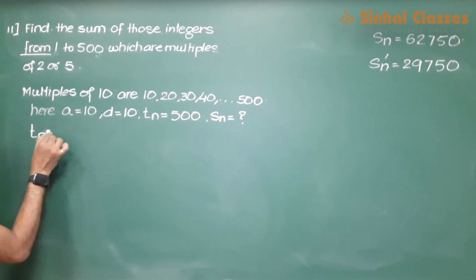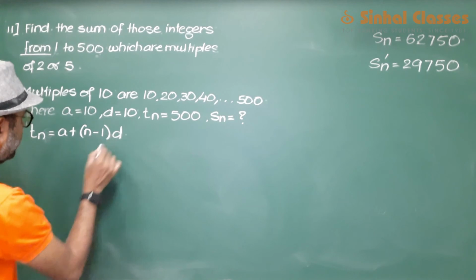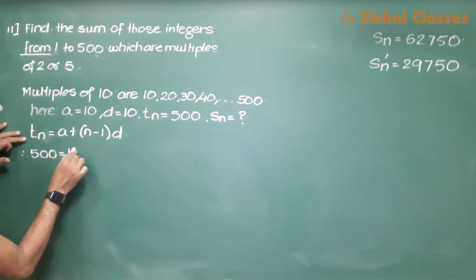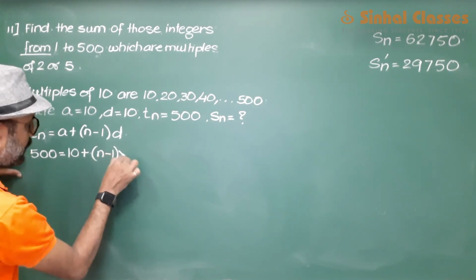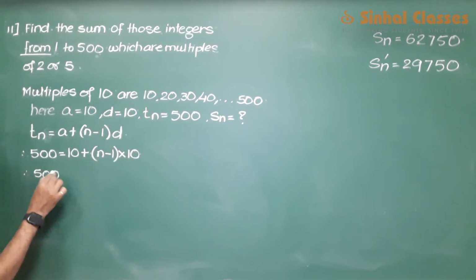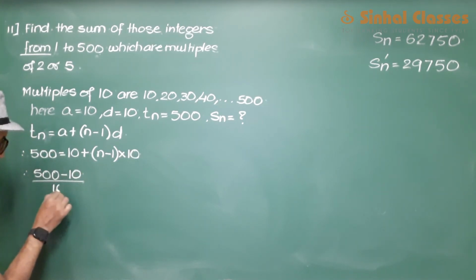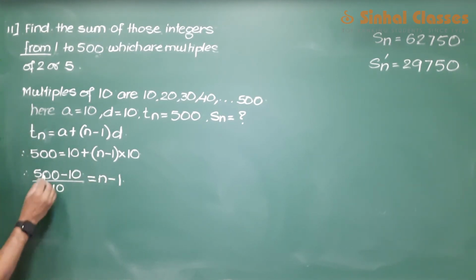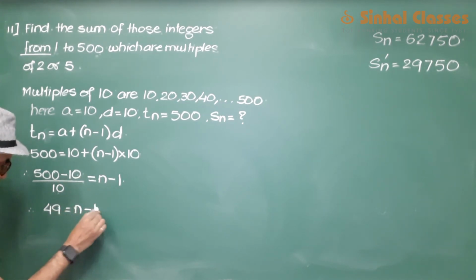With Tn we can find out the value of n: a plus n minus 1 into d. 500 is equal to 10 plus n minus 1 into d. 500 minus 10 upon 10 is equal to n minus 1. 49 is equal to n minus 1.